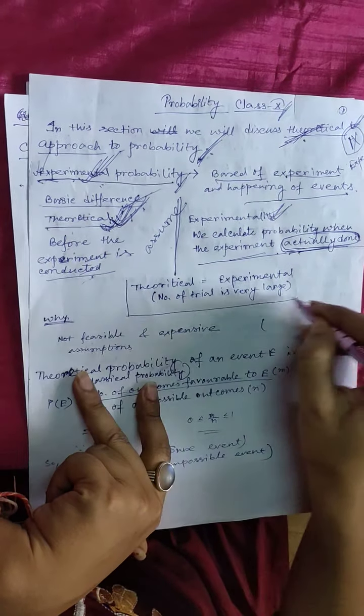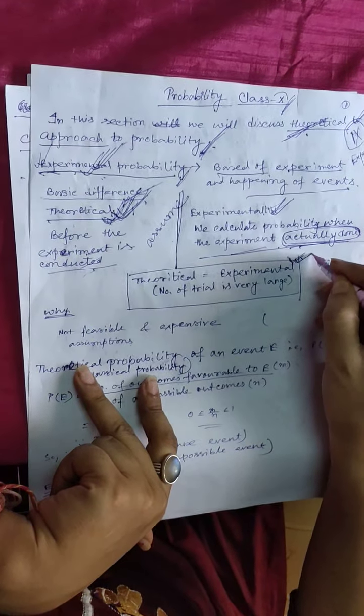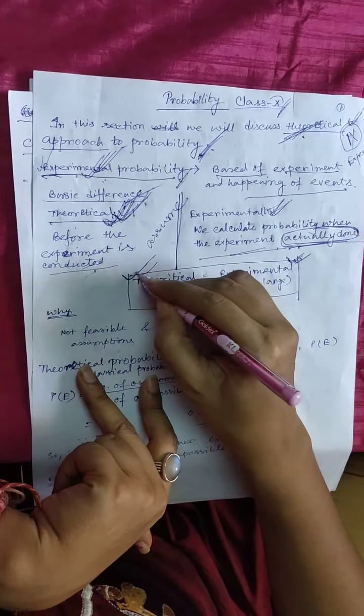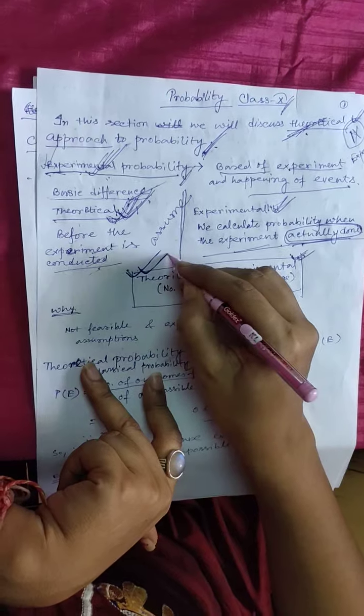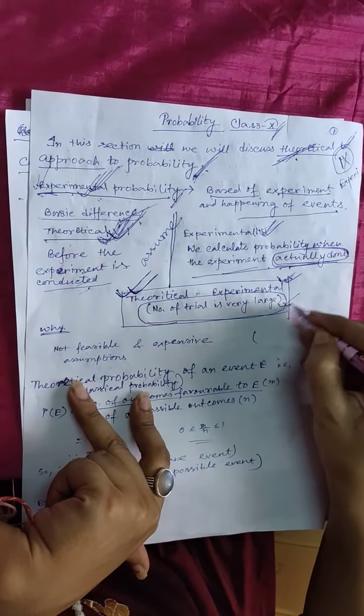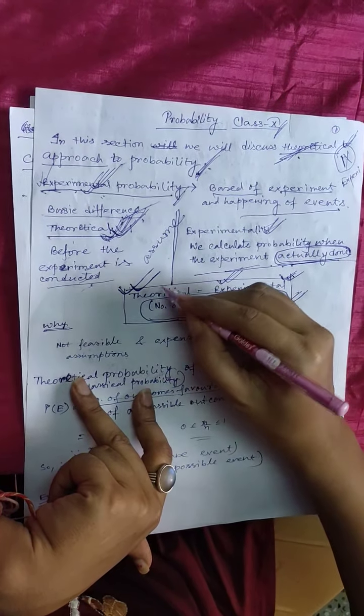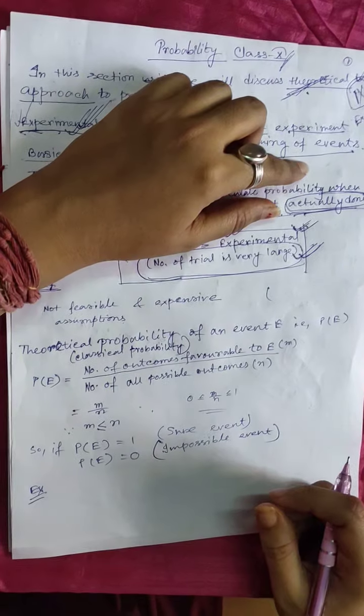And always remember that the experimental probability is always equal to the theoretical probability when the number of trials is very large. When the number of trials is very large, then the experimental approach is equal to the theoretical approach.